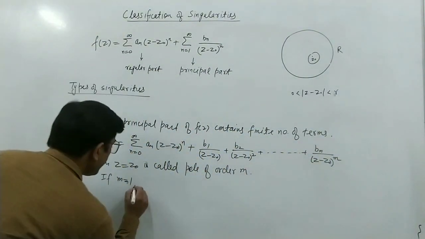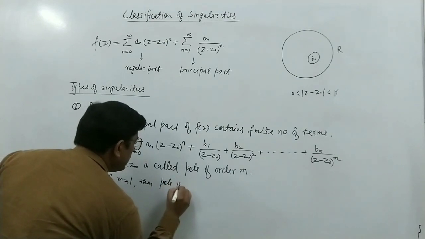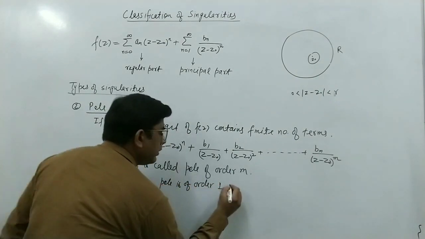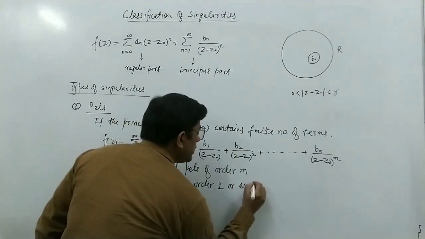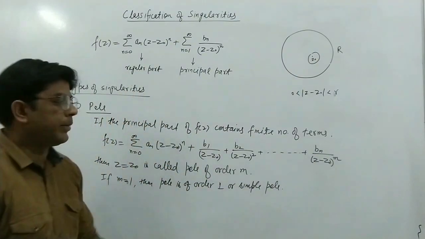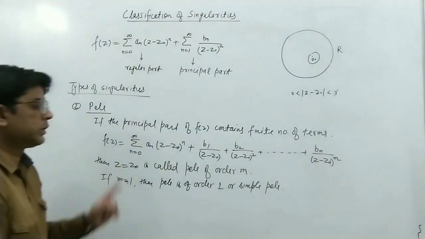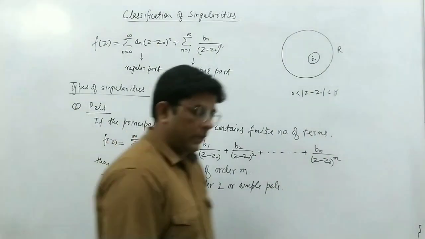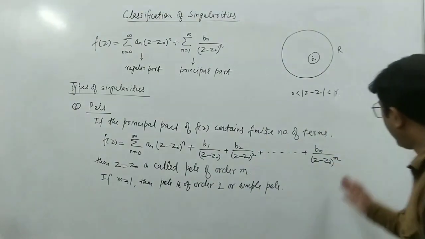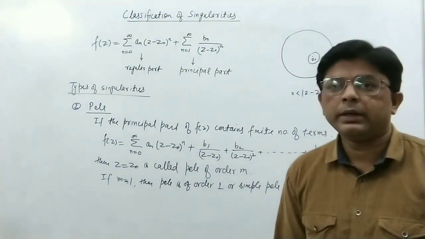So if m equal to 1, the pole is of order 1 or simple pole. Similarly, if m equal to 2, that is, there are only two terms, then the pole is of order 2 or double pole. And if m equal to 3, then the pole is of order 3, and so on. If we have m terms, then we say that the pole is of order m.